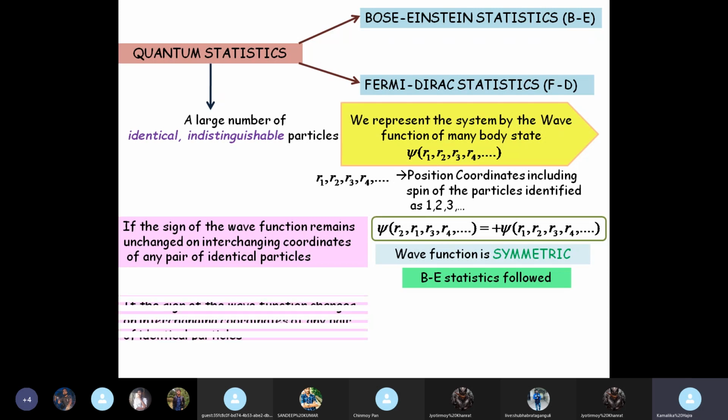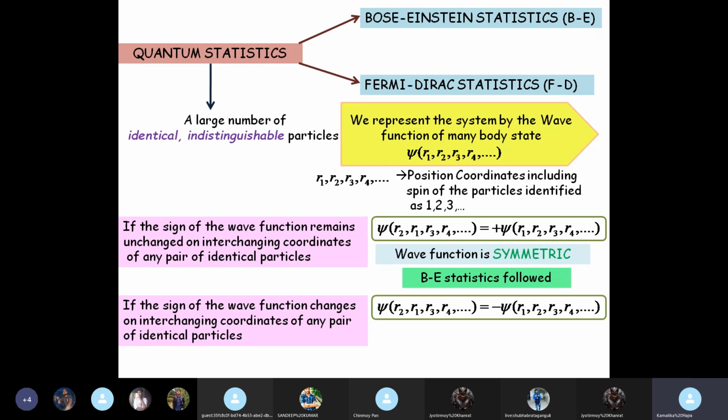Okay. On the other hand, if the sign of the wave function does change on interchanging coordinates of any pair of identical particles, that is, again I have interchanged r1, r2, but in doing so, the sign of the wave function has changed, we call the wave function antisymmetric, and FD statistics will be followed.